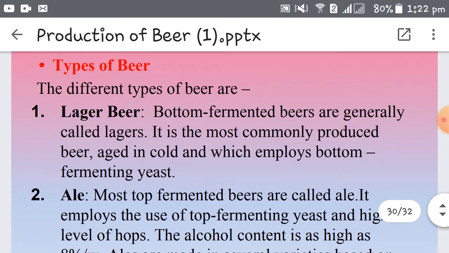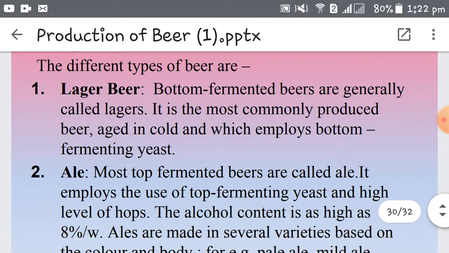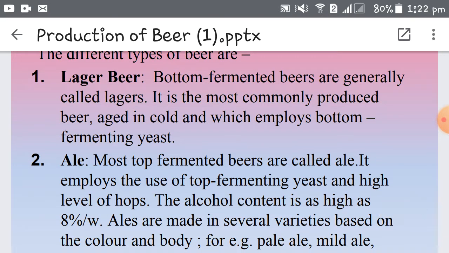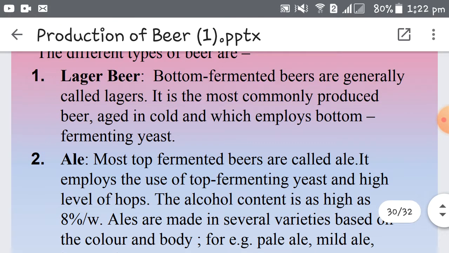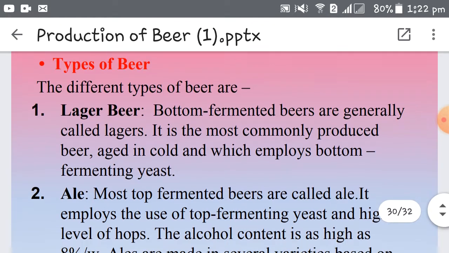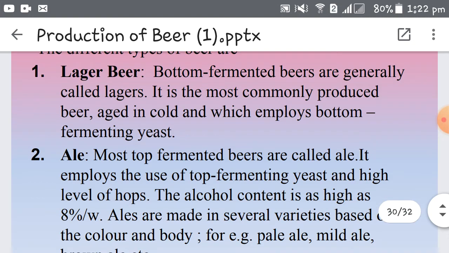There are different types of beers depending on whether we use top fermenting yeast or bottom fermenting yeast, what are the grains that are used, whether you are using American barley, whether you are adding malt adjuncts or not, whether you are using grains other than barley. There are different types of beers on different, you can say, criteria. So let us discuss the types of beers.